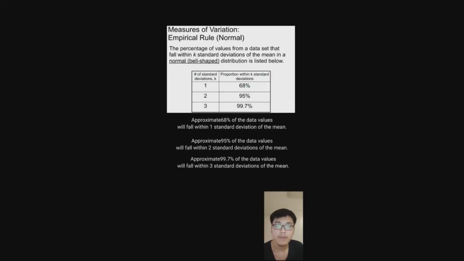Empirical rule: 68% of data values will fall within one standard deviation of the mean. Empirical rule: 95% of the data values will fall within two standard deviations of the mean. The empirical rule: 99.7% of the data values will fall within three standard deviations of the mean.